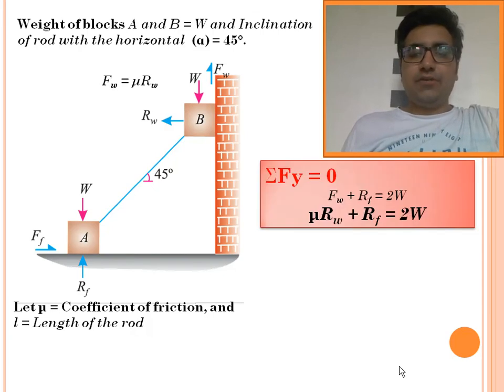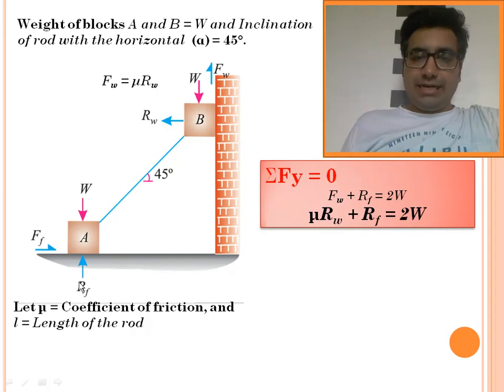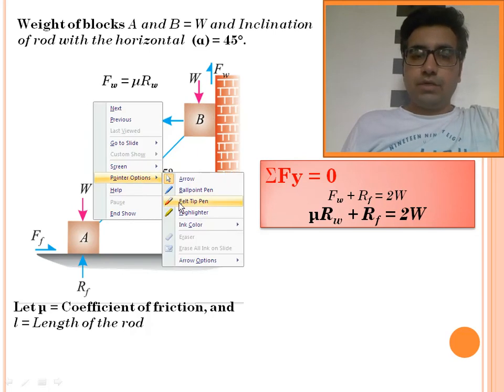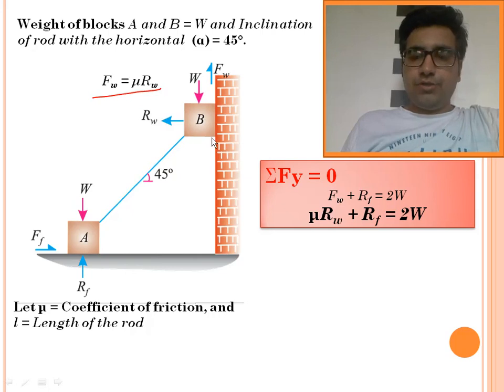So applying the condition of equilibrium, summation Fy equals 0. There are three vertical forces: Fw, the reaction at the floor, and the weights of the blocks. So Fw plus Rf is equal to 2W. We can write Fw is equal to mu into Rw. So we have written Fw is equal to mu into Rw, and this is the first relationship.